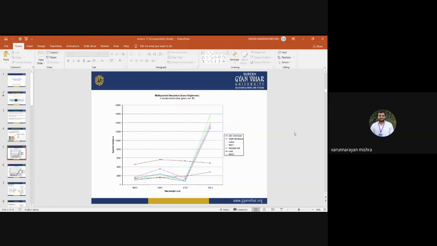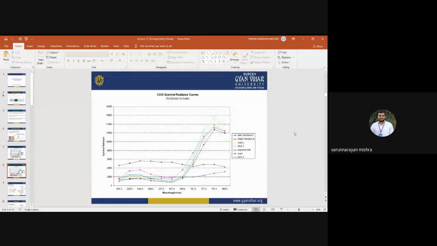In multispectral, we have only 4 spectral bands: 484, 468, 671, and 784 nanometers. But in hyperspectral, we divide these into more spectral bands, which provides more detailed spectral response of different Earth surface features.